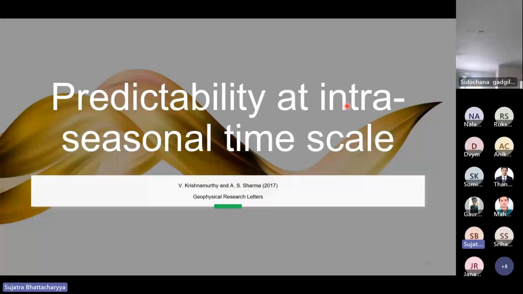Now we have discussed the two approaches of studying intra-seasonal variation, active break spells and ISO modes. Now we'll see the predictability at this intra-seasonal time scale.